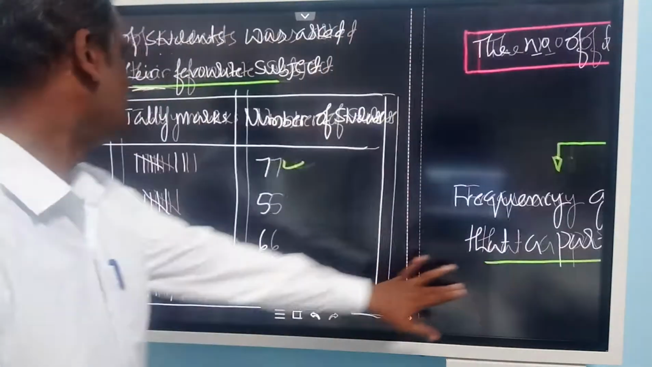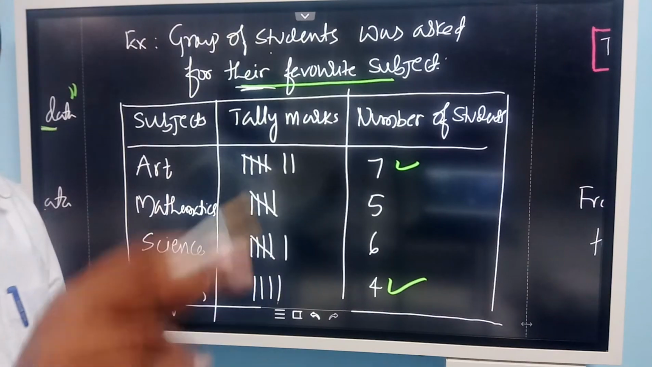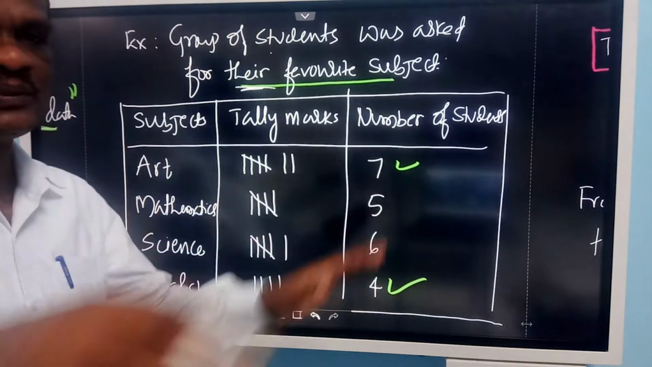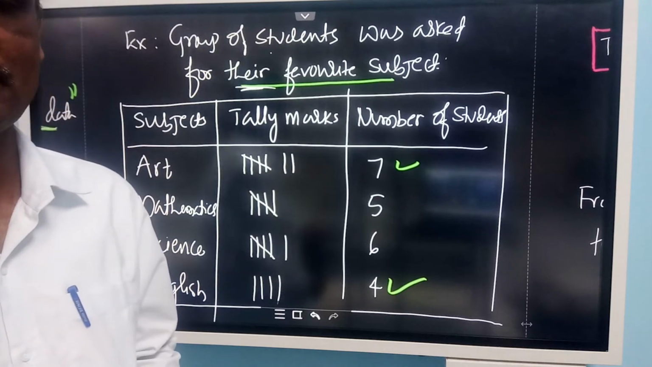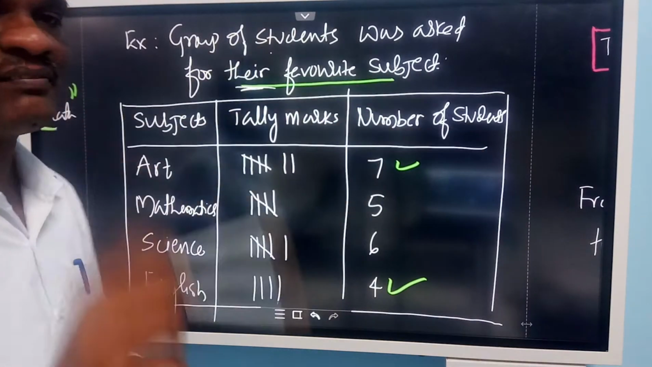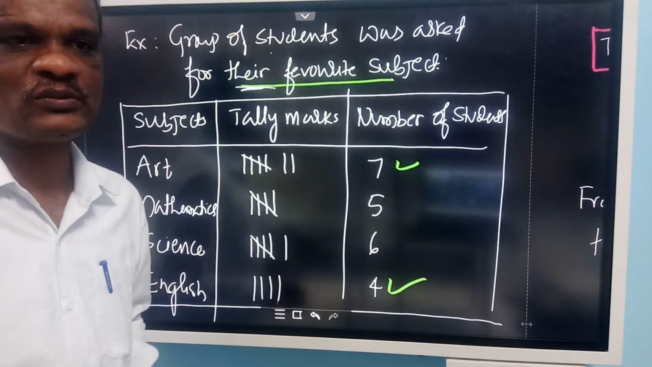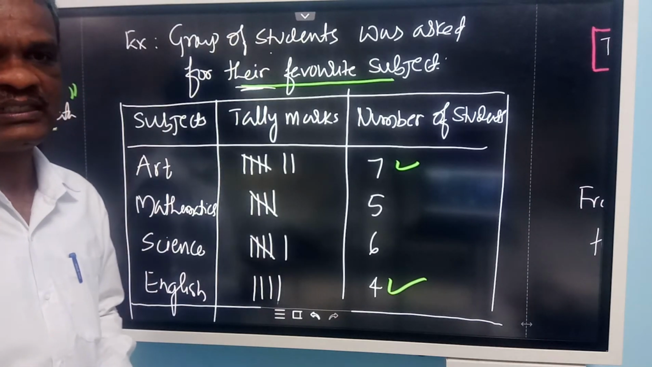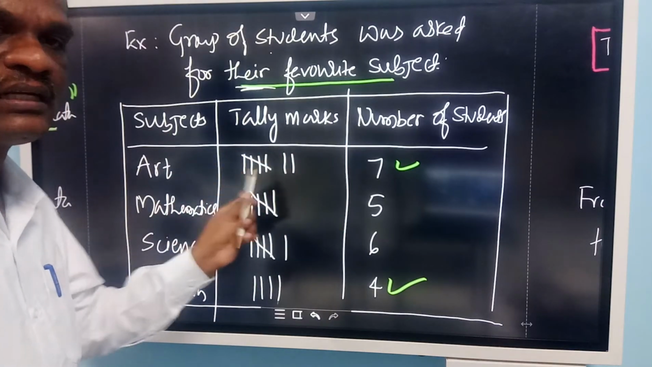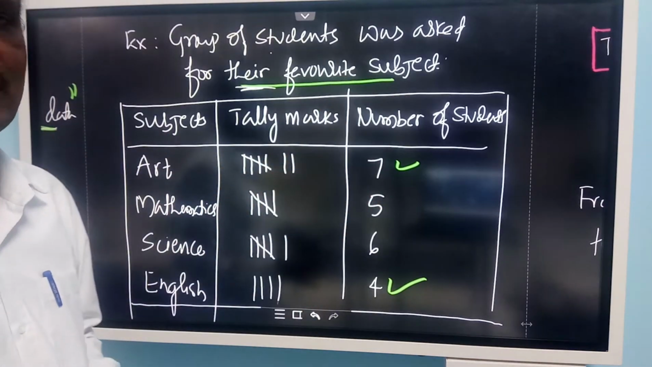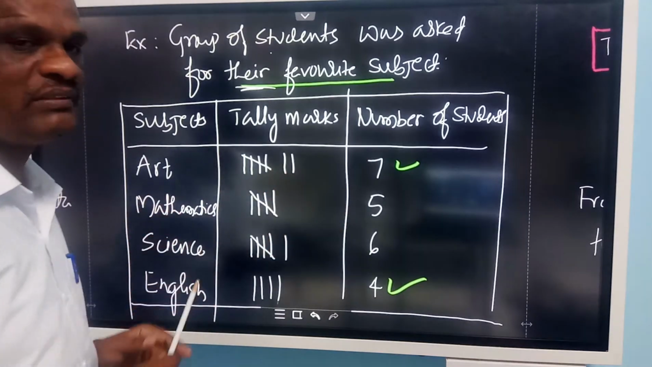So when I ask how many times art is appearing, say a group of students are sitting and I am asking what is your liking subject, then art appears 7 times. In a group of students, a teacher asks, what is your favorite subject? Art, like that, 7 students repeat. So therefore art occurs 7 times.